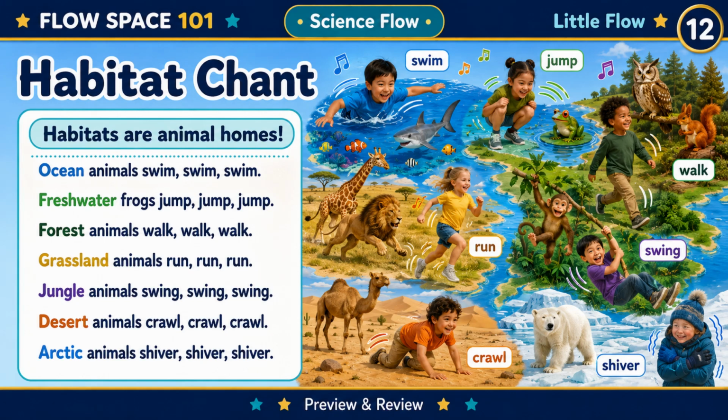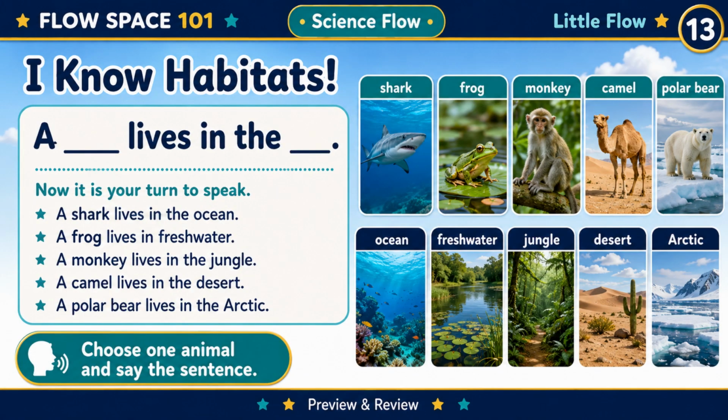Let's chant together. Ocean animals swim, swim, swim. Freshwater frogs jump, jump, jump. Forest animals walk, walk, walk. Grassland animals run, run, run. Jungle animals swing, swing, swing. Desert animals crawl, crawl, crawl. Arctic animals shiver, shiver, shiver. Habitats are animal homes. Let's say it one more time. Habitats are animal homes.